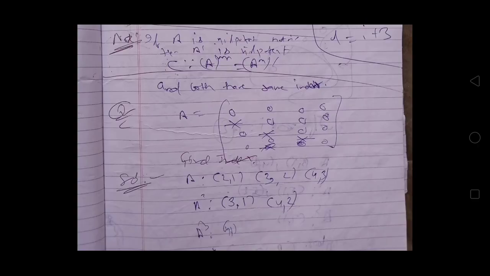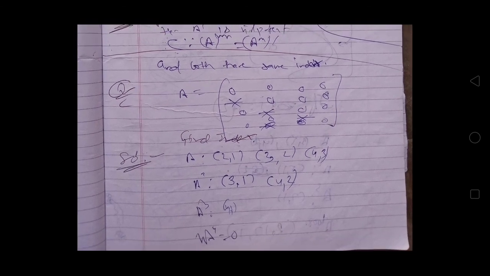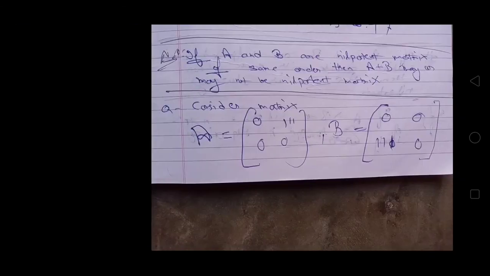Now see this note. If A is a nilpotent matrix, then the transpose of A will also be a nilpotent matrix and both have the same index. Now see this question. You can see the non-zero entry places for matrix A are (2,1), (3,2), (4,3), and the non-zero entry places for A raised to the power 2 will be (3,1), (4,2), and the non-zero entry places for A raised to the power 3 will be (4,1), and there will be no non-zero entry places for A raised to the power 4. That's why A raised to the power 4 will be equal to a null matrix and the index of A will be 4.